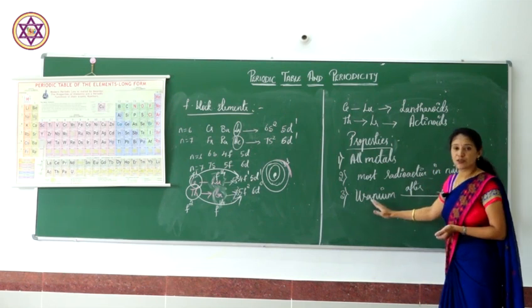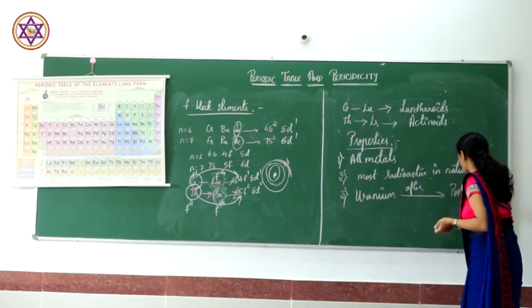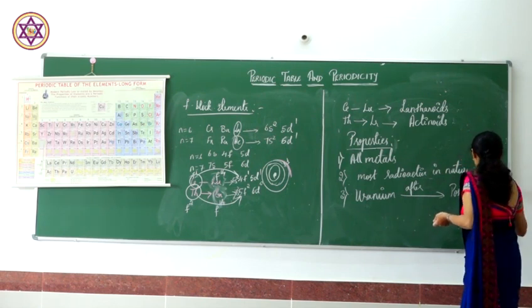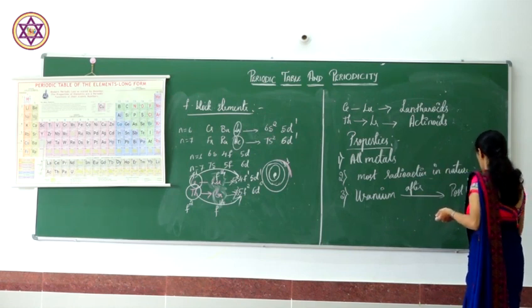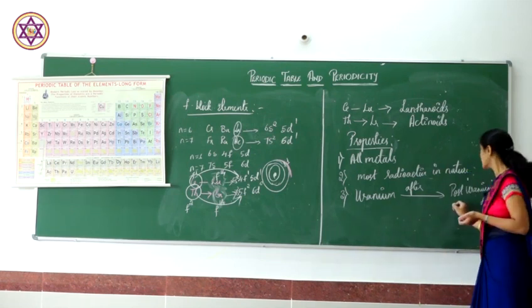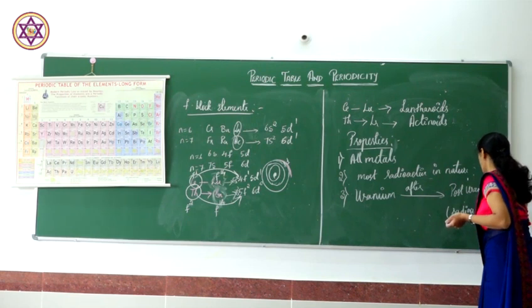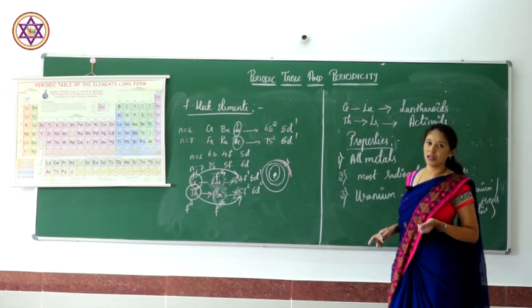The elements which come after uranium are called post-uranium elements or trans-uranium elements. They are radioactive in nature. Therefore, they are called post-uranium or trans-uranium elements.